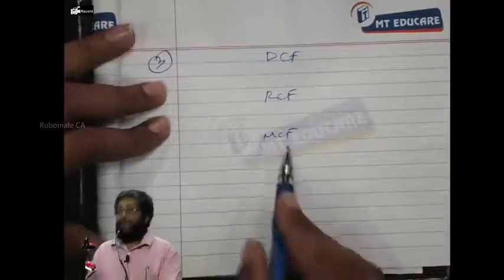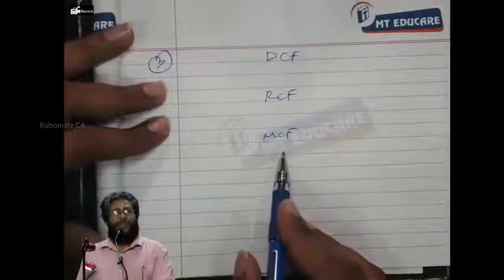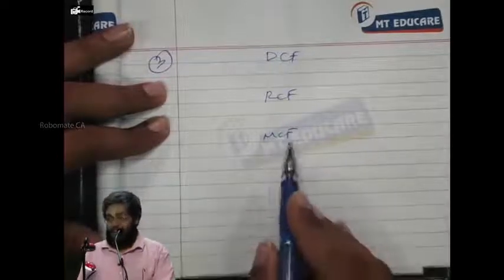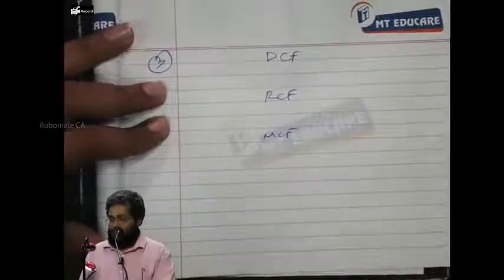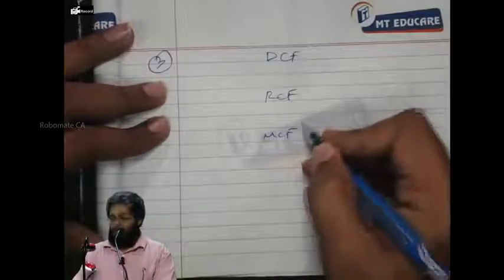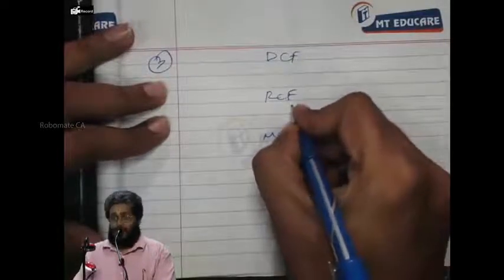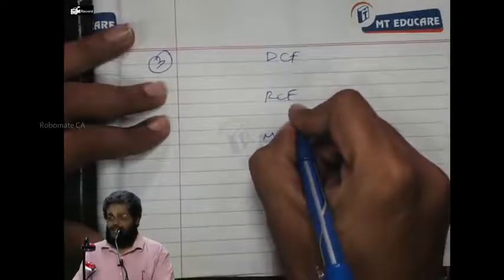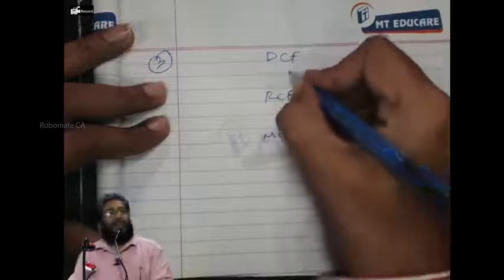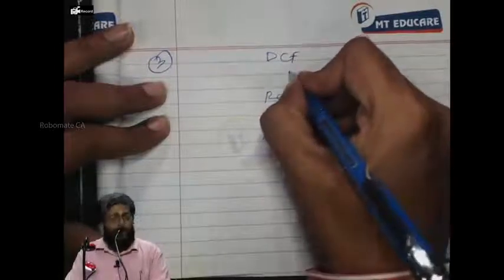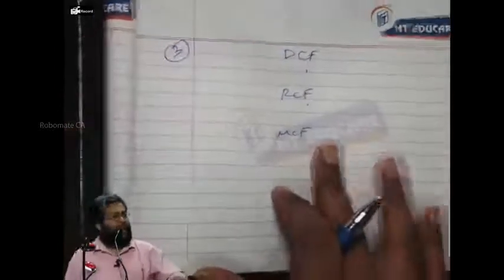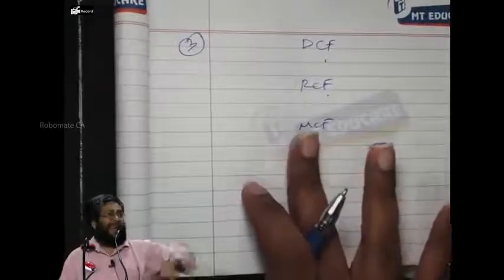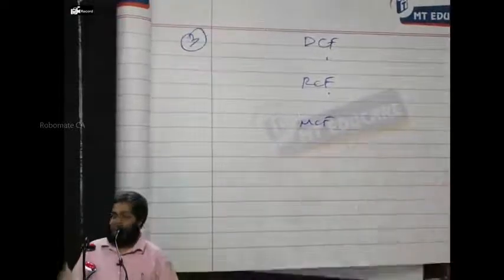Now, money cash flow is loaded with inflation and risk. If I take inflation out, I get real cash flow, loaded only with risk and not having inflation. When I take risk out, the discounted cash flow has no inflation, no risk. Because when I discount the cash flow by the discount rate, I take the risk out as well as inflation.